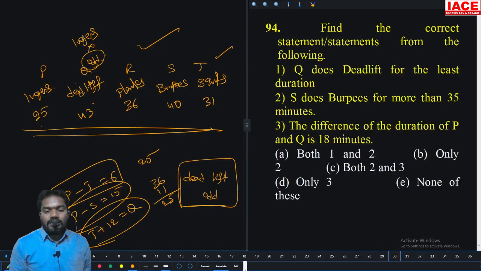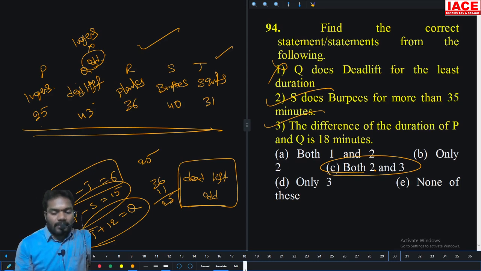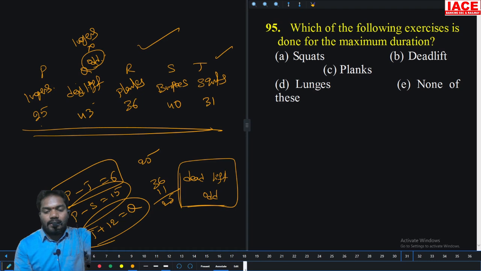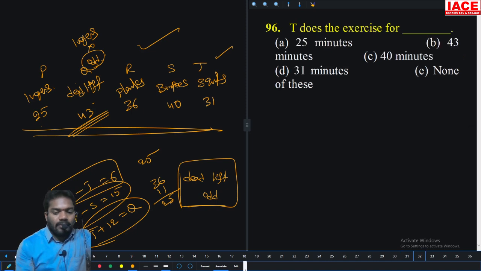Next, find the correct statement. Q does deadlift for least duration? No. S does burpee for more than 35 minutes? Yes. The difference of the duration of P and Q is 18 minutes. 25 plus 18, 43. Yes. So both 2 and 3, Option C. Next, which of the following exercises has the maximum duration? Only deadlift, 43. Deadlift, option B. T does exercise for 31 minutes. Option D is the right answer.